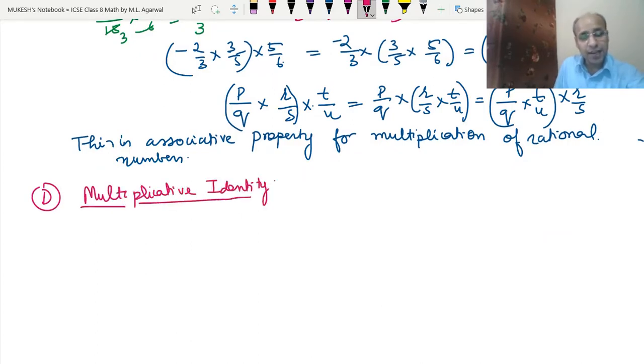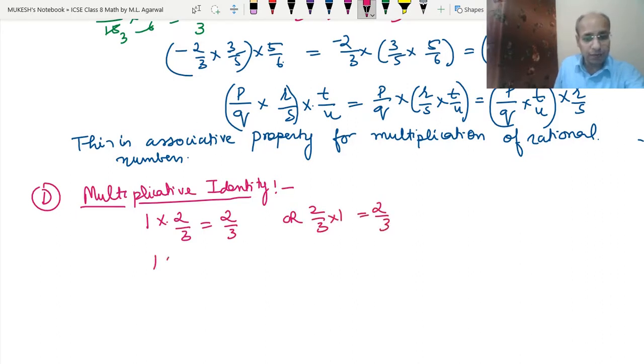In addition we had studied about the additive identity. That means if we add any number with 0, the result was the same. So 0 was the additive identity. Here the multiplicative identity means if we multiply 1 with any number, like say 2 upon 3, we will get the result 2 upon 3. Or we can say 2 upon 3 into 1, then also we will get 2 upon 3.